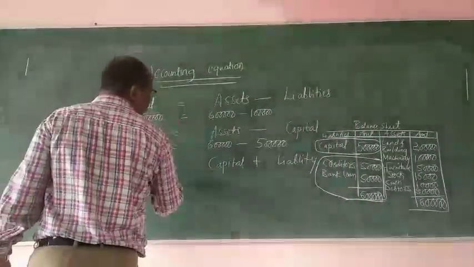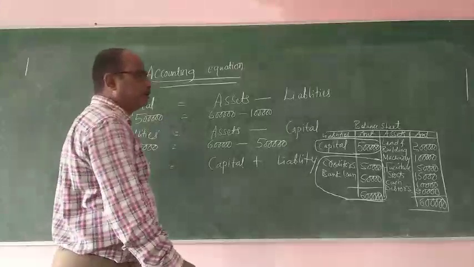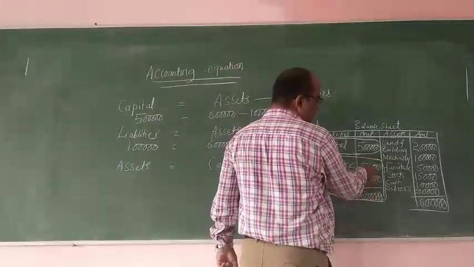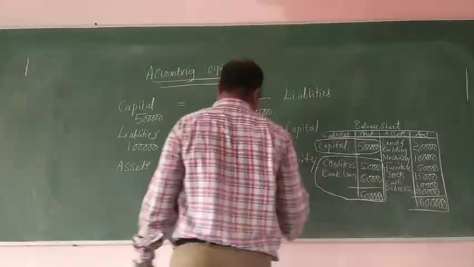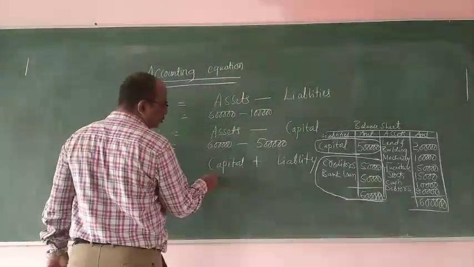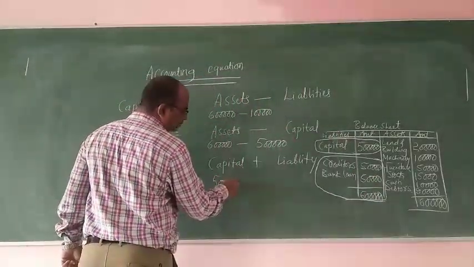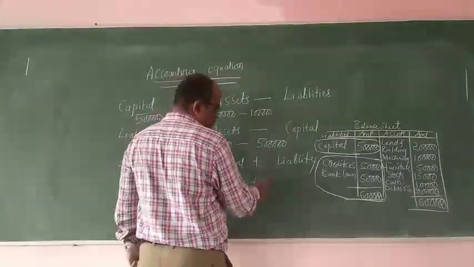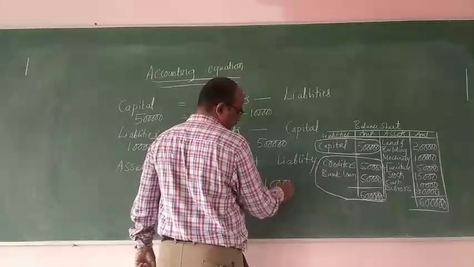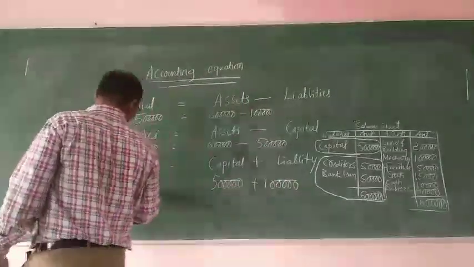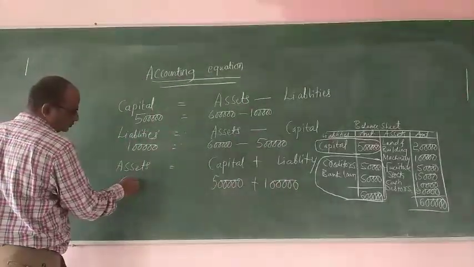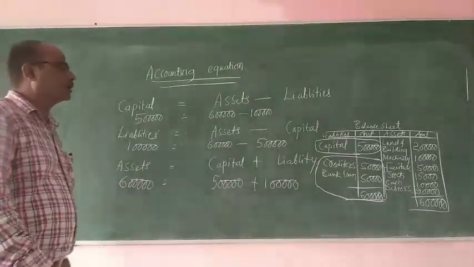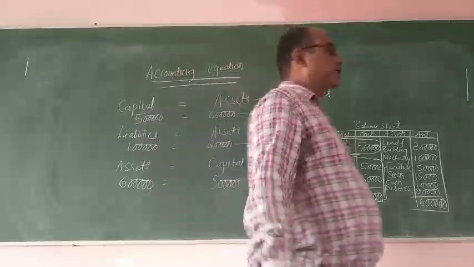Now assets equal to capital plus liabilities. So capital is 5 lakh and liability is how much? 1 lakh. So assets equal to capital 5 lakh plus liability 1 lakh, so 6 lakh. 6 lakh equal to assets.